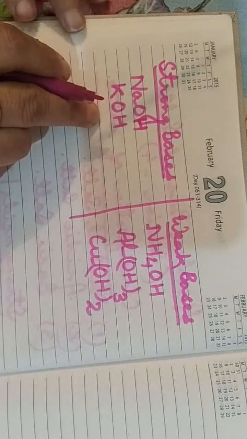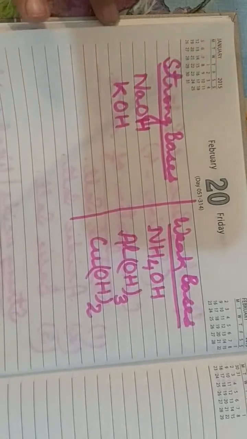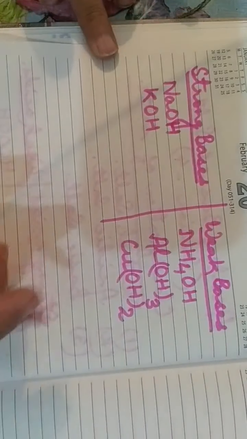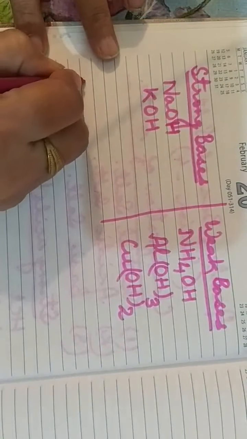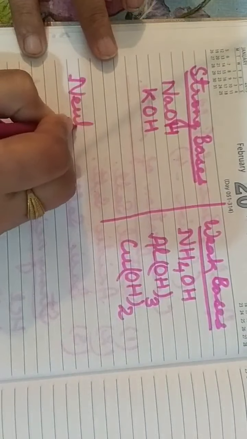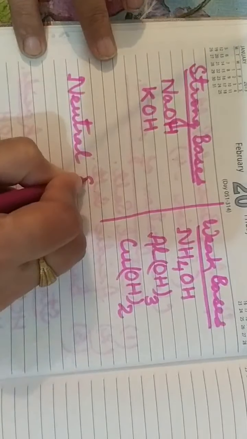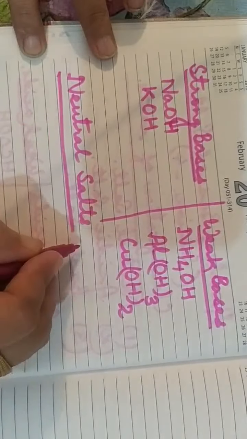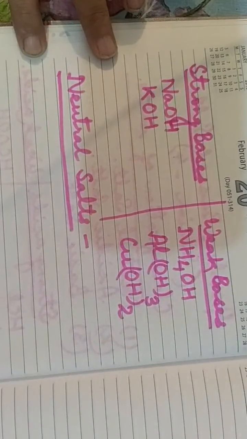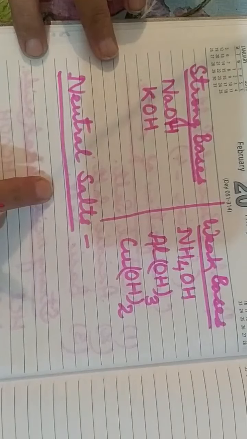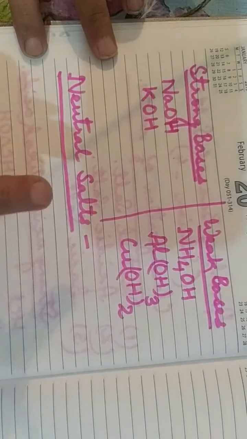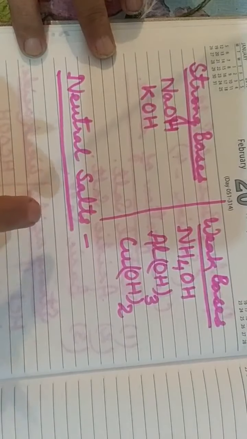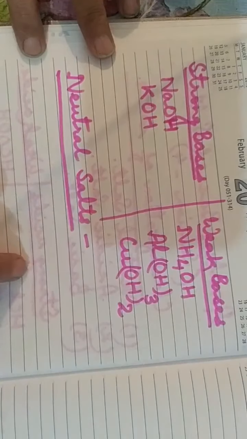Now children, first of all we will know about neutral salts. What are neutral salts? A neutral salt can be defined as the type of salt which is formed by the reaction of a strong acid with a strong base.